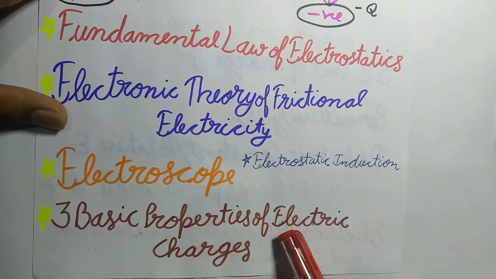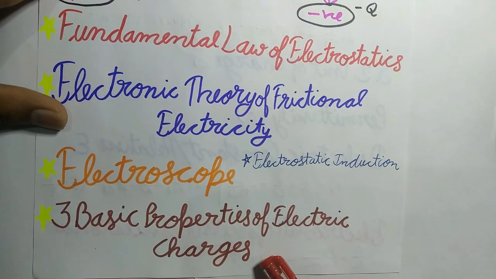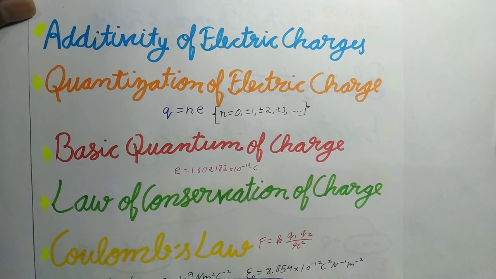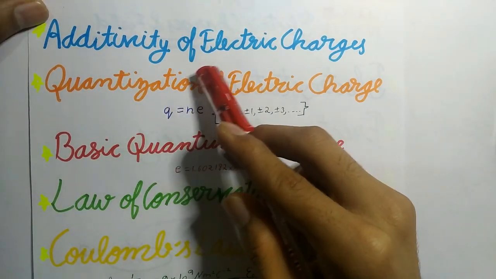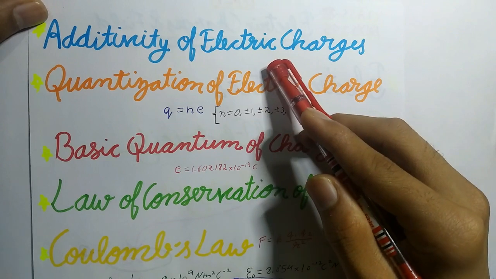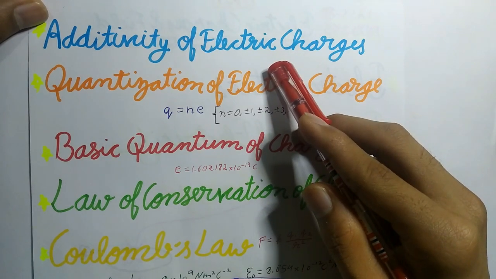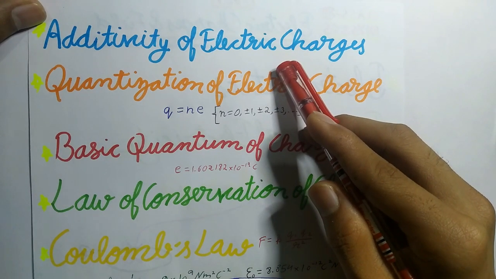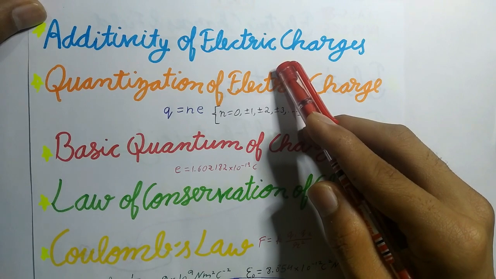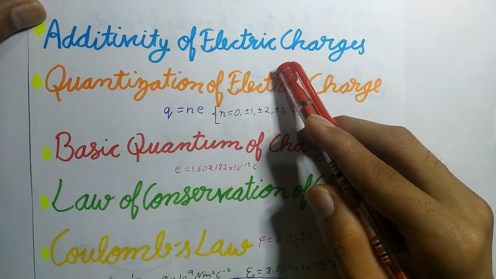The three basic properties of electric charges. First is quantization, second is additivity, and third is conservation. Additivity of electric charges. This means that the total charge of a system is the algebraic sum of all the individual charges located at different points inside the system.